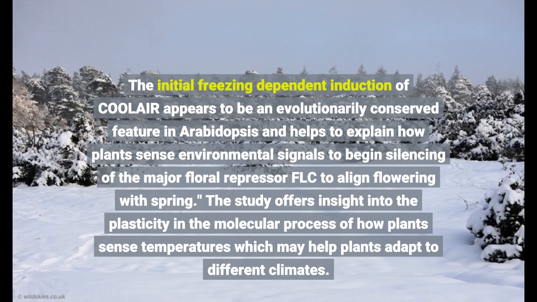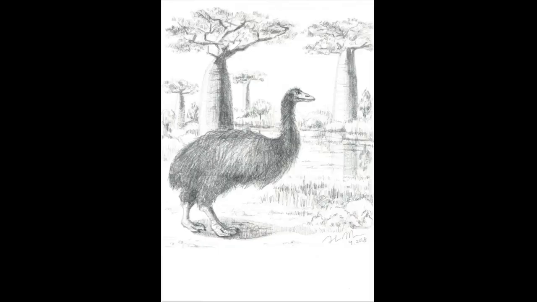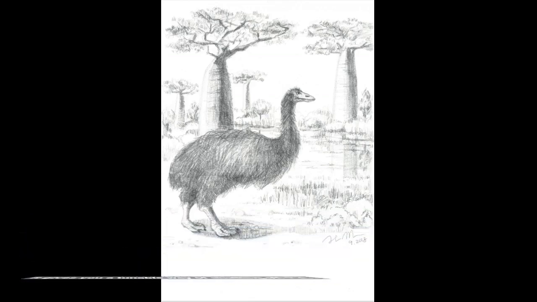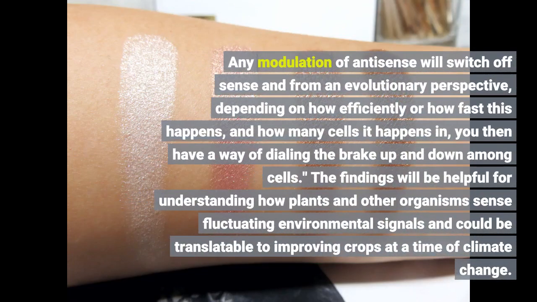The study offers insight into the. Professor Dame Caroline Dean, corresponding author of the study explained, "From the plant's point of view it gives you a tunable way of shutting off FLC. Any modulation of antisense will switch off sense and from an evolutionary perspective, depending on how efficiently or how fast this happens, and how many cells it happens in, you then have a way of dialing the brake up and down among cells. The findings will be helpful for understanding how place.